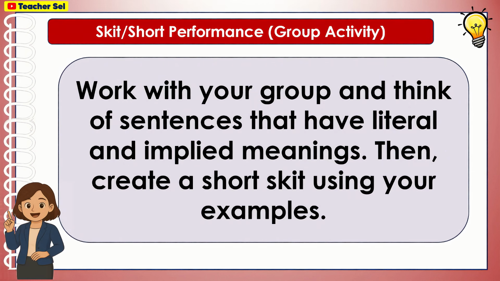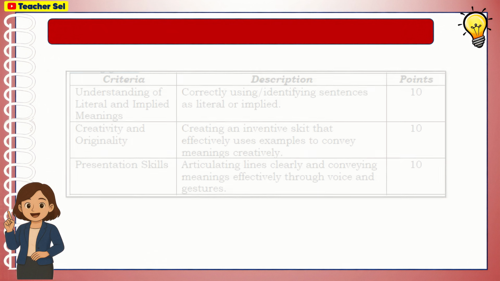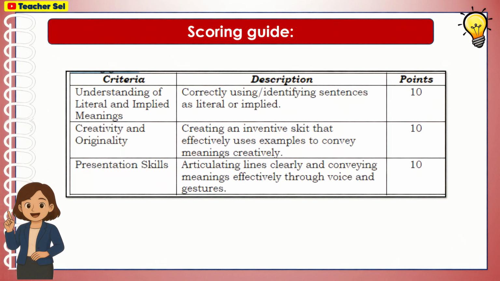Skit or short performance. Work with your group and think of sentences that have literal and implied meanings. Then create a short skit using your examples. Here is the scoring guide.